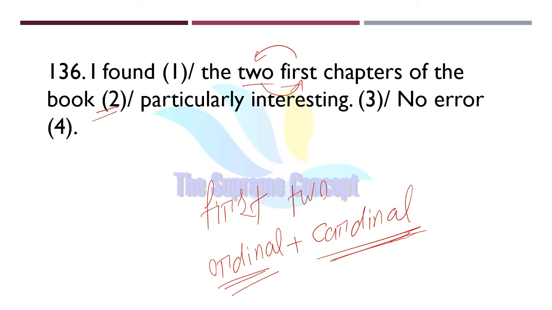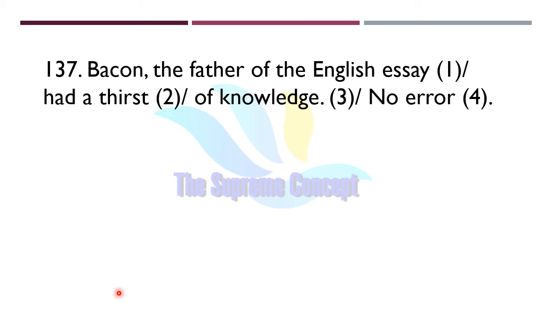So let us move. Question number 137. Bacon, the father of the English essay, had a thirst of knowledge. So find out where the error lies in this sentence. Yes, error lies in part number 3.